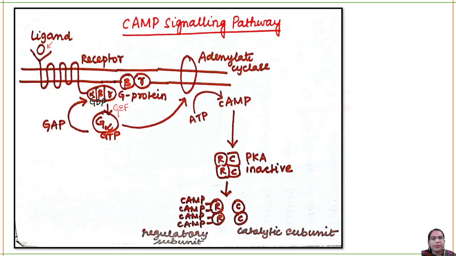When this is done, the alpha subunit will get separated from the beta and gamma subunit. Beta and gamma subunit will be present on the plasma membrane itself. Now the alpha subunit is the active part of the G protein.